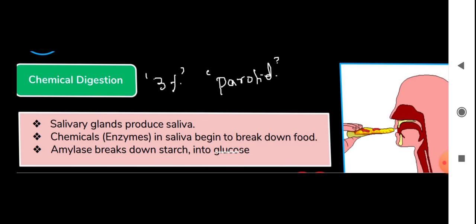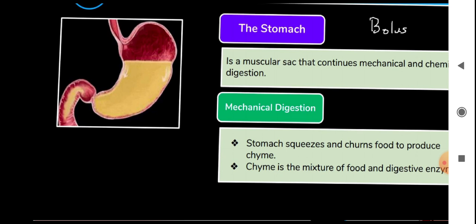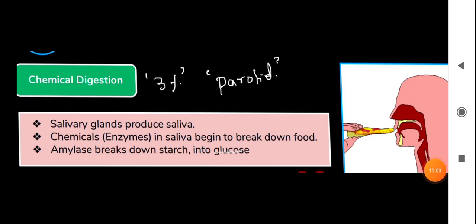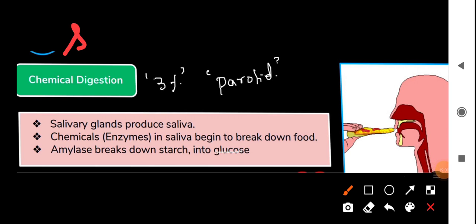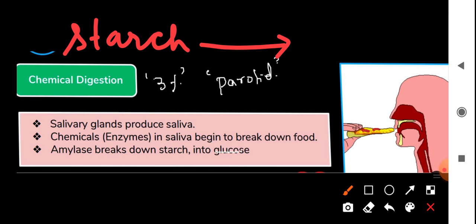Your salivary glands will produce saliva, mucus, and the enzyme present is salivary amylase, which converts starch into sugar.